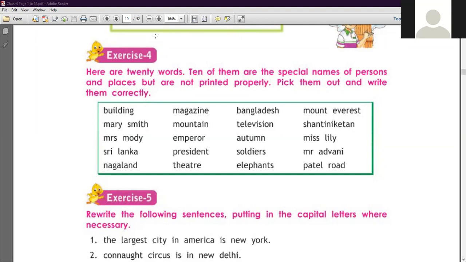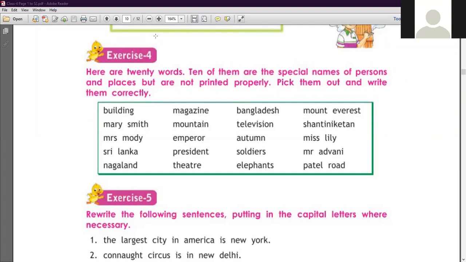So let's start this exercise number 4. Here are 20 words. 10 of them are the special names of persons and places, but are not printed properly. So pick them out and write them correctly. So we have to find out the word from them and write it correctly.